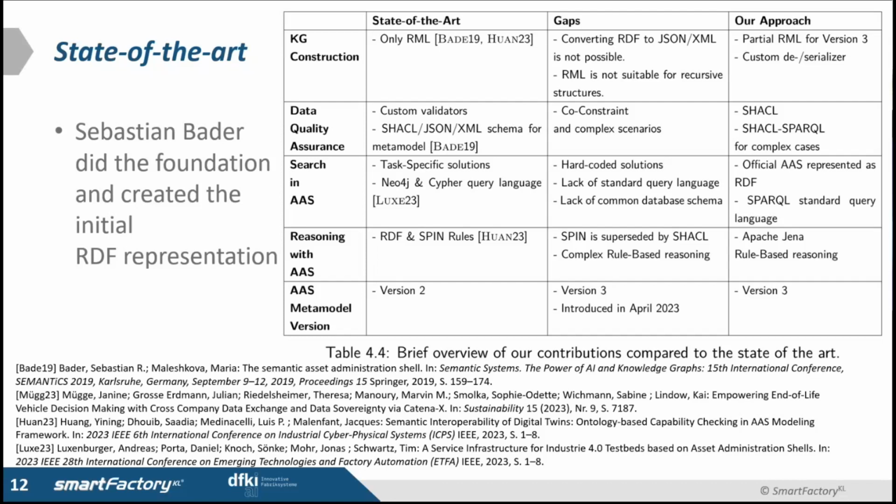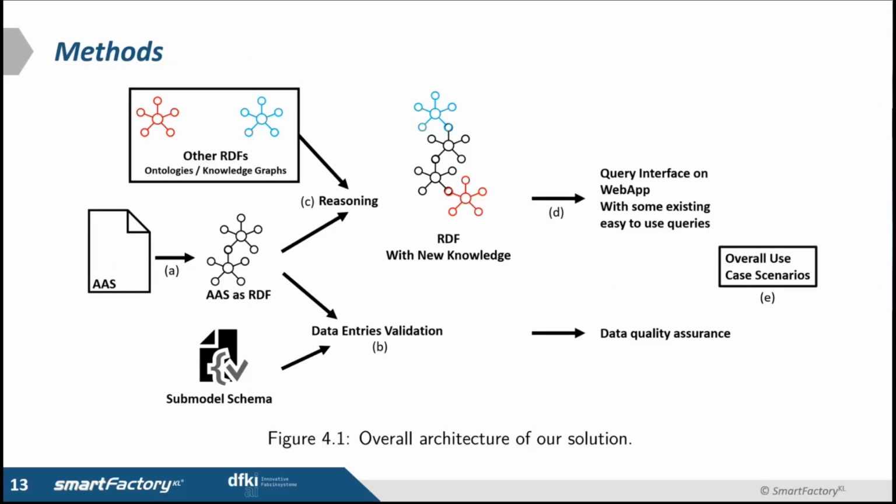Similarly, for searching the AAS, only one work mentioned using Neo4j and Cypher as a query language, and other solutions are mostly hard-coded and task-specific. Regarding the reasoning on top of AAS, only one work mentioned the combination of RDF and SPIN rules, but SPIN rules are outdated, and we also don't have a clear workflow for complex rule-based reasoning. So in this work, we use a well-known framework, Apache Jena, for rule-based reasoning.